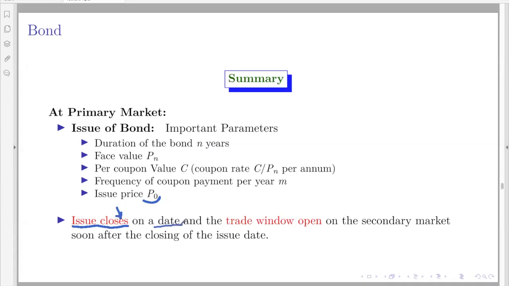From that date, the bond duration will be counted, and once the issue is closed and the bonds are allotted to the holders, soon after, the trade of the bonds will start in the secondary market. That is, a special window will be open. Mostly it is online these days, but offline also will happen, where the holders can sell their bonds to others.